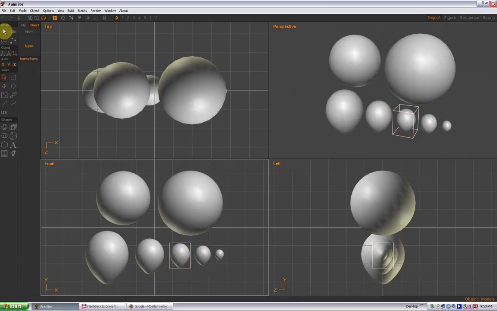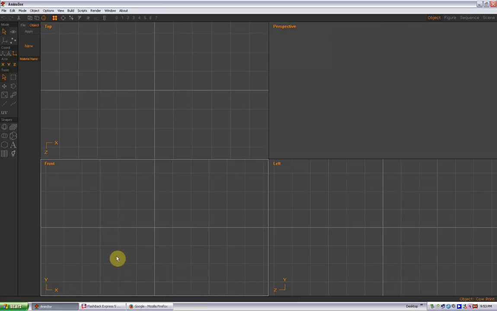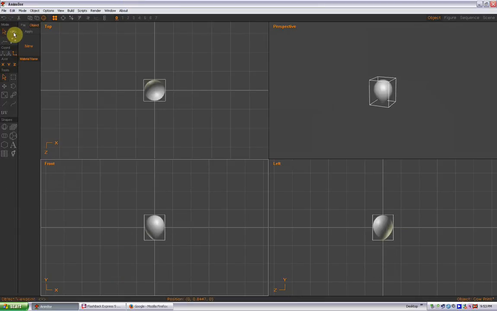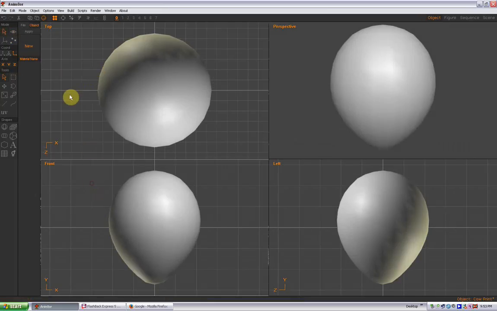We're using the regular old selection tool, object edit mode, selection tool, Control C to copy. Click out in the field to unselect, Object, back to my Cow Print, Control V to paste, Edit, Locate, Center about origin. Alright, and then I'm going to go to my object viewpoint and I'm going to frame all and unselect for now.